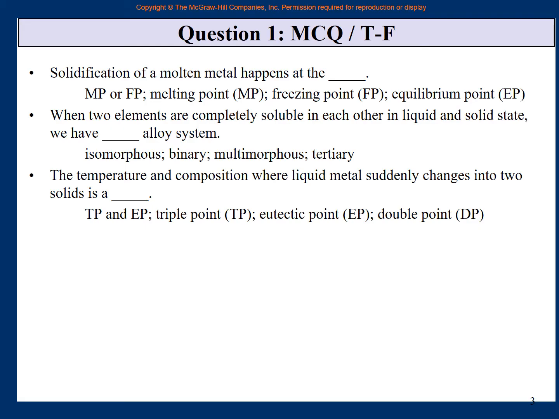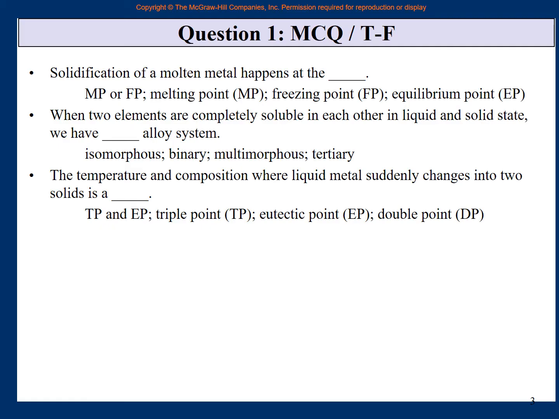Normally on any phase diagram there is a solidus line, there is a liquidus line. Above the liquidus it is liquid, and when you cool, when it hits the liquidus line, then it starts to solidify. So below the liquidus it will be liquid plus solid, isn't it? So any material, if it starts cooling down from pure liquid, totally molten, when it hits the liquidus line, it changes into two phases. One is liquid and the other is solid. But when does liquid suddenly change into two solids?